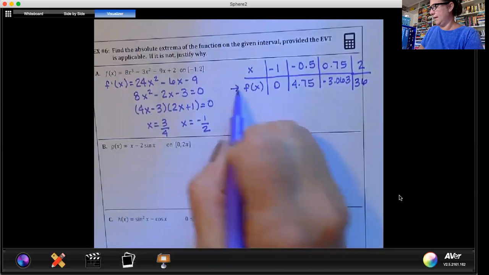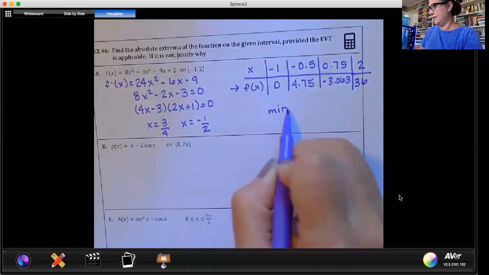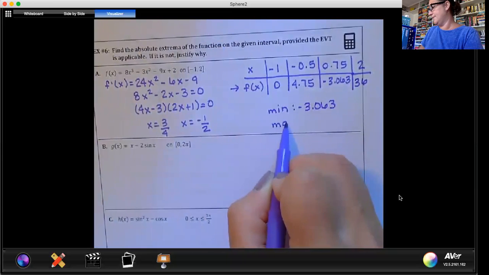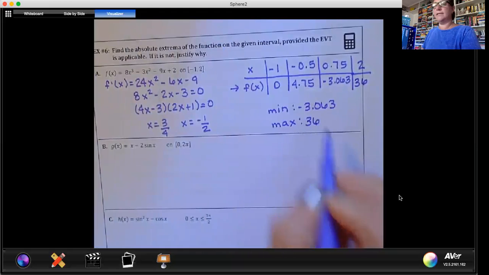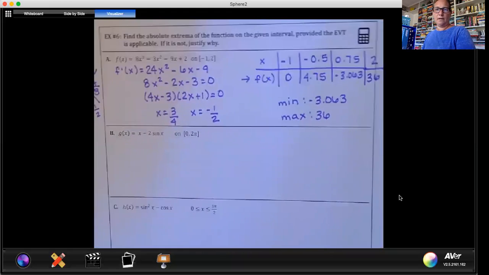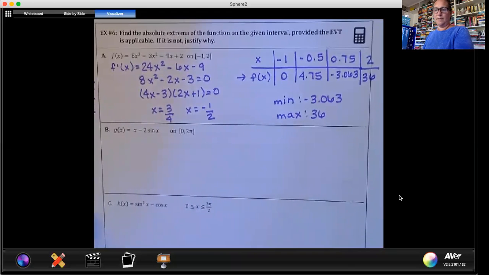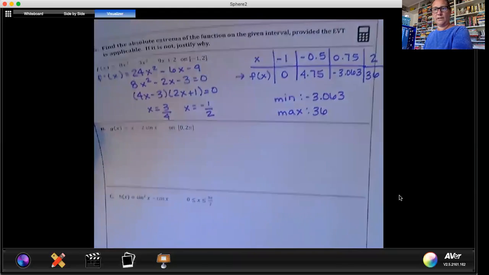Looking at f of x, our minimum lowest value is -3.063, and our highest value, our max, is 36. Feel free to pause the video if you would like to do B through E, or feel free to follow along.